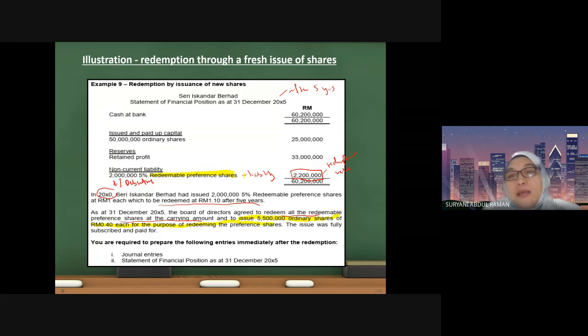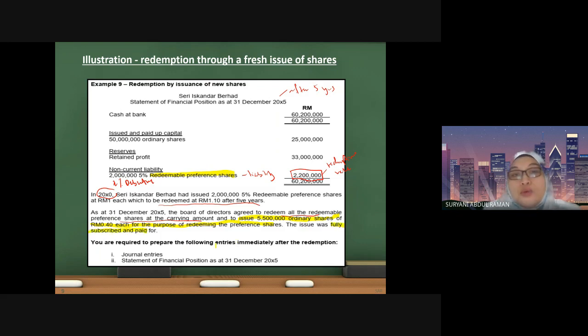As we know, the redemption shall not lead to the reduction of the share capital. Therefore, the company already planned to issue 5,500,000 units of ordinary shares for the purpose of the redemption. And the shares that they want to issue are fully subscribed and paid for.